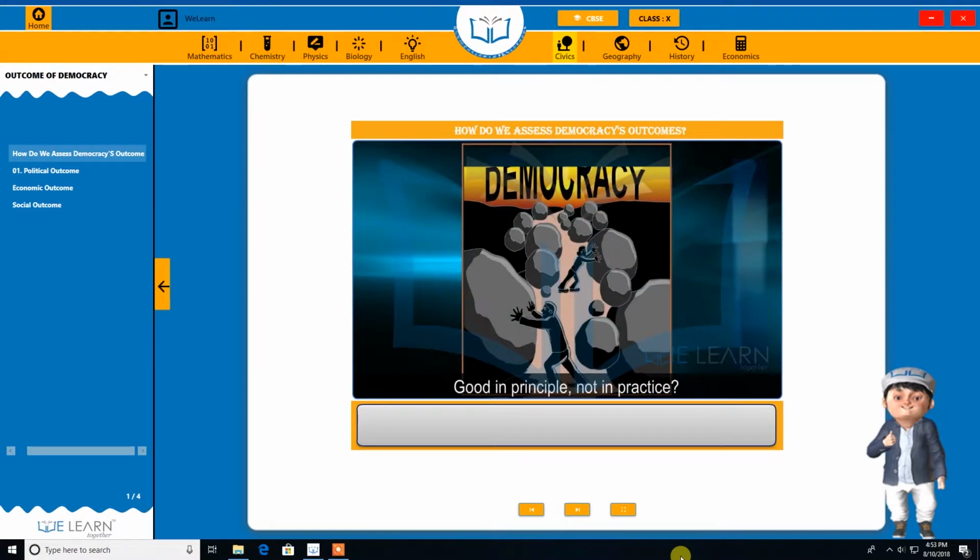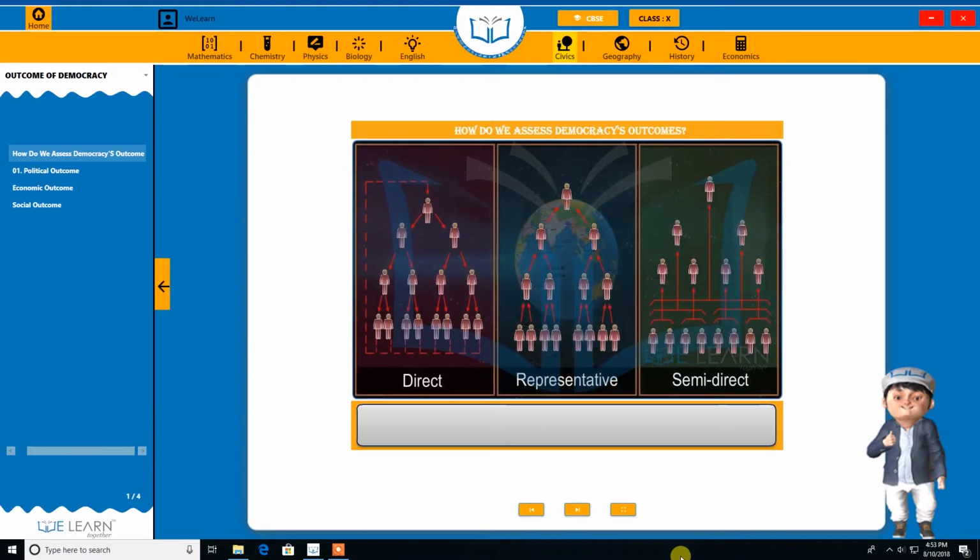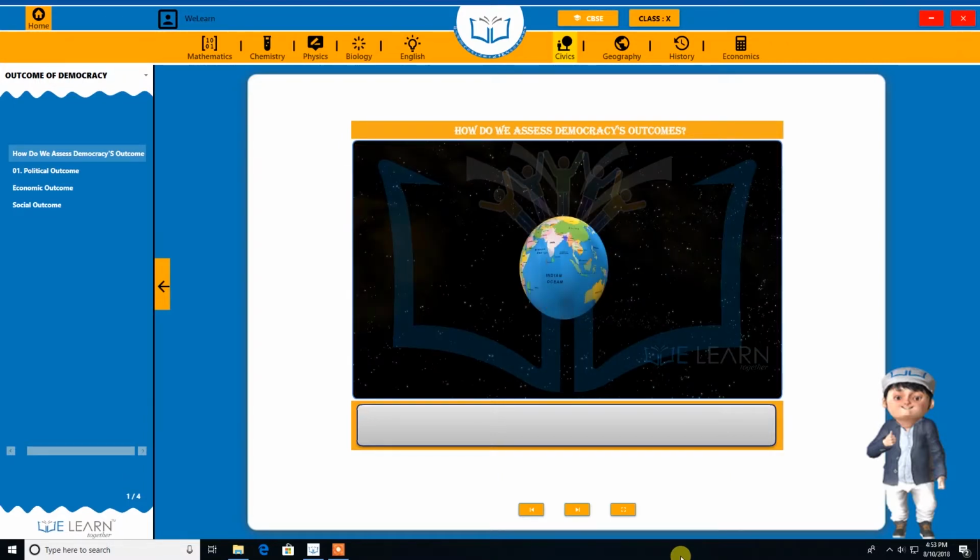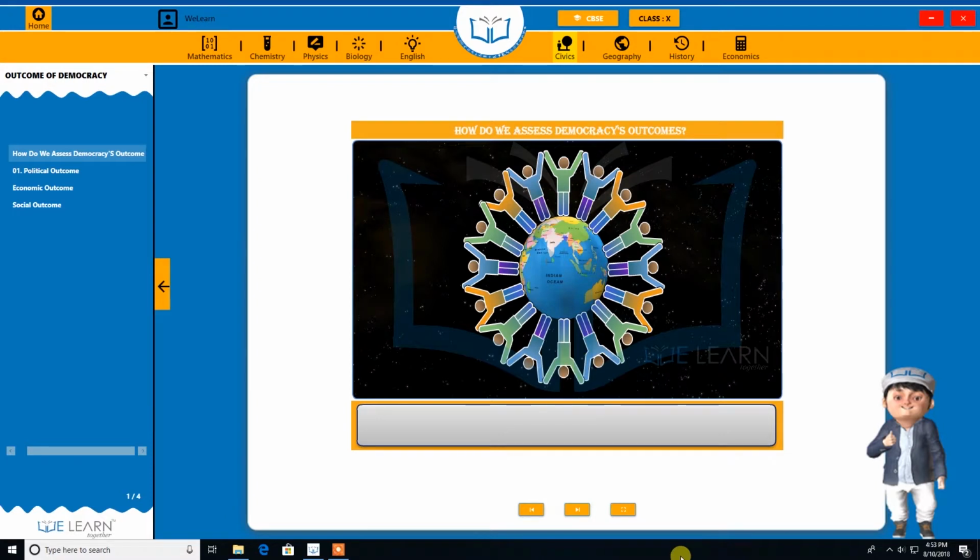Democracy is seen to be good in principle, but not in practice. We know that democratic countries the world over follow democracy differently, depending on their social situations, economic achievements, and cultures. However, there are certain basic outcomes we expect out of every democracy.